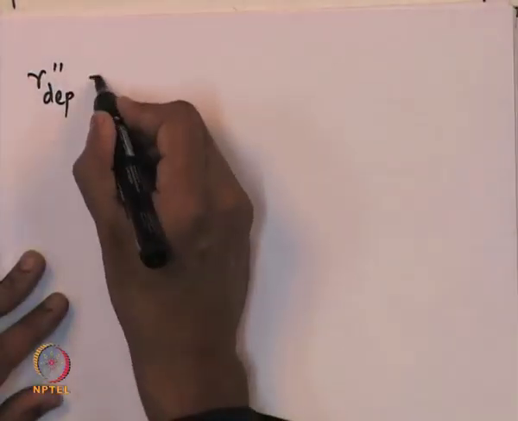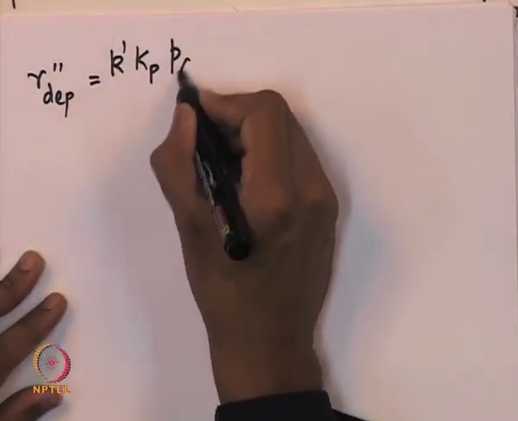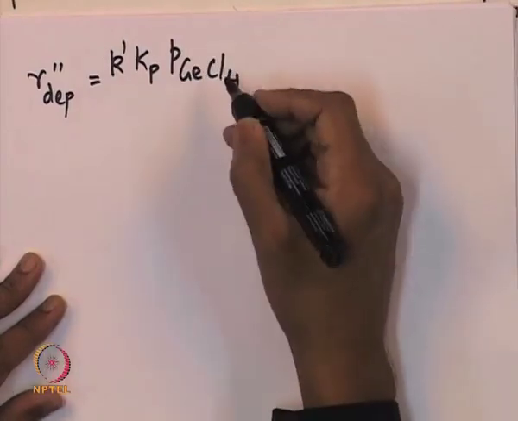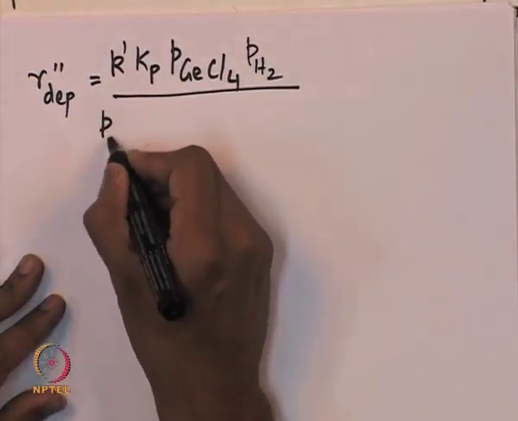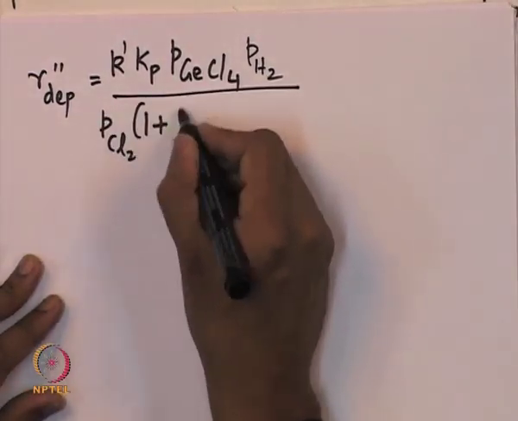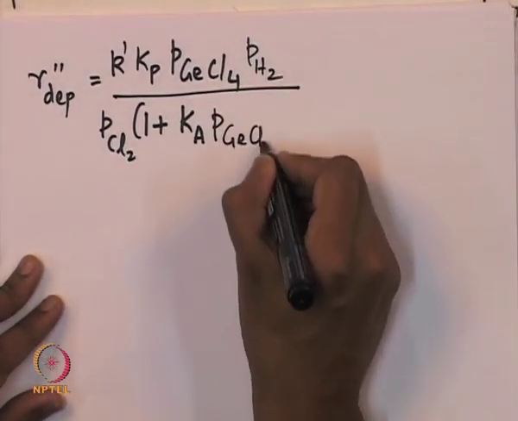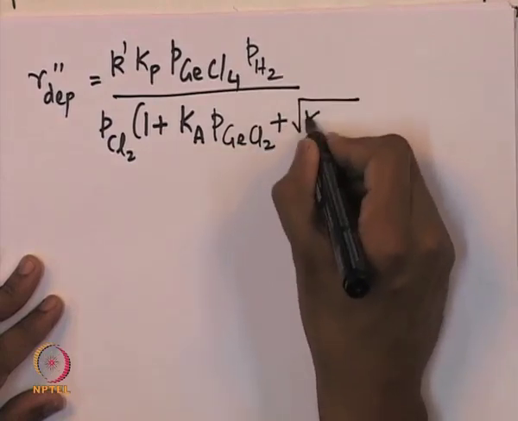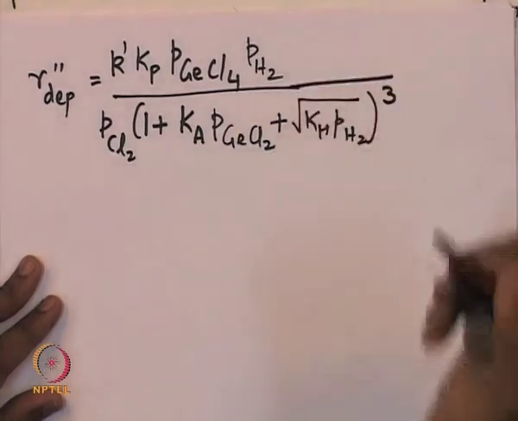So, plugging in these expressions, we can find that the net rate of deposition is given by K prime Kp into the partial pressure of germanium chloride GeCl4 into the partial pressure of hydrogen, divided by the partial pressure of Cl2 into [1 plus equilibrium constant Ka multiplied by the partial pressure of GeCl2 plus square root of Kh into the partial pressure of hydrogen], the whole cube.